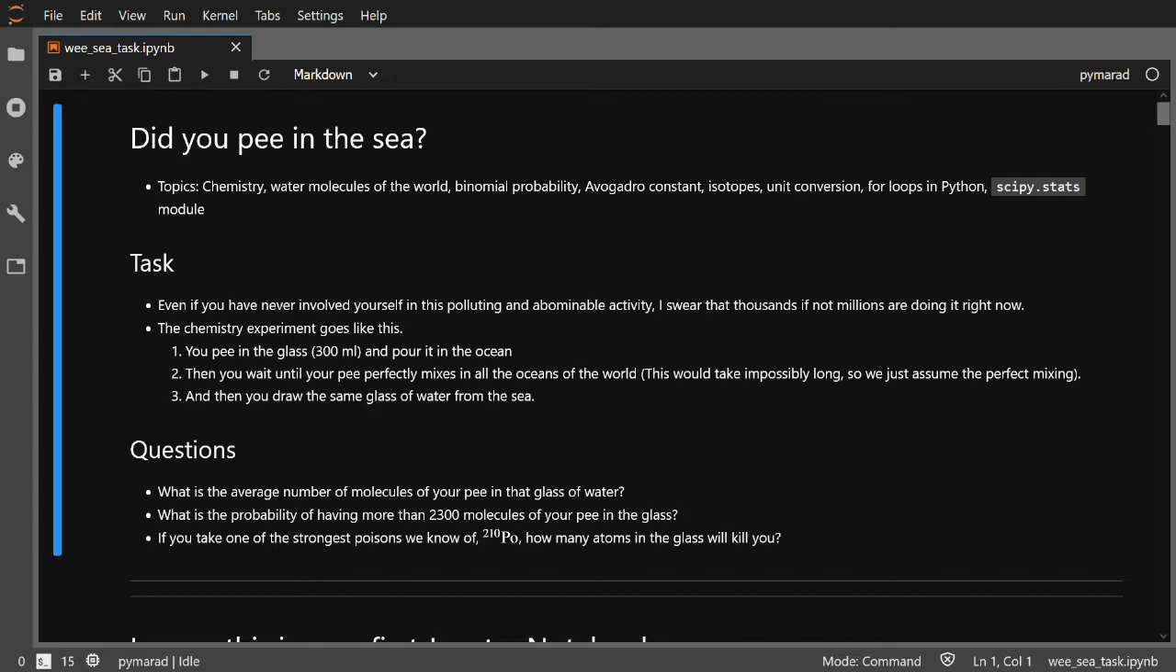The questions are the following. What is the average number of molecules of your pee in that glass of water? And what is the probability of having more than 2300 molecules of your pee in the glass? And finally, if we take one of the strongest poisons in the world, polonium, how many atoms in your glass would actually kill you?